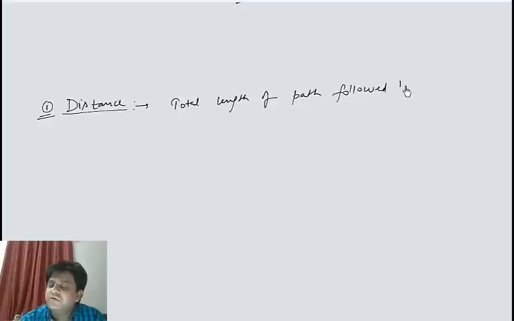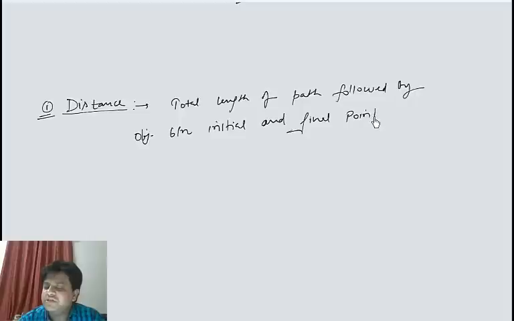followed by object between initial and final point. For example, let's say a person moves from this point A to this point B. If the person is moving from this point A to this point B, then the total length of the path traversed by the object is the distance traveled by the object. So this total length is the distance.